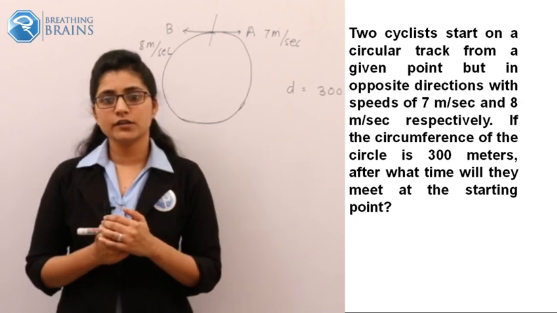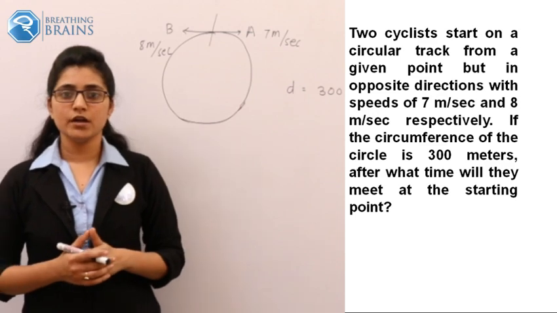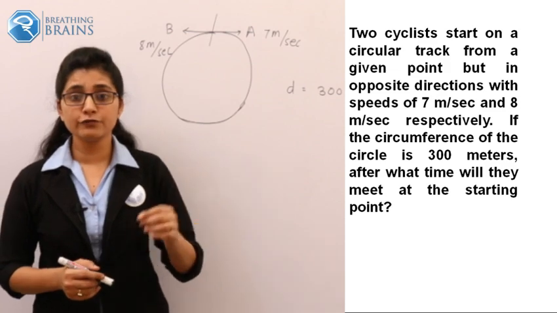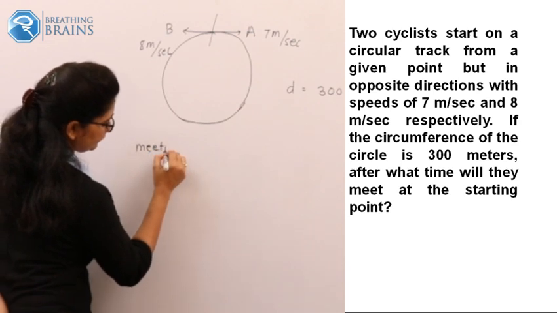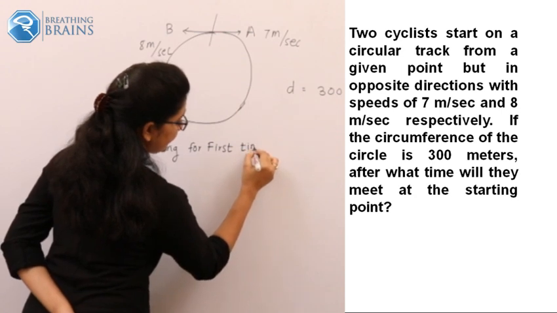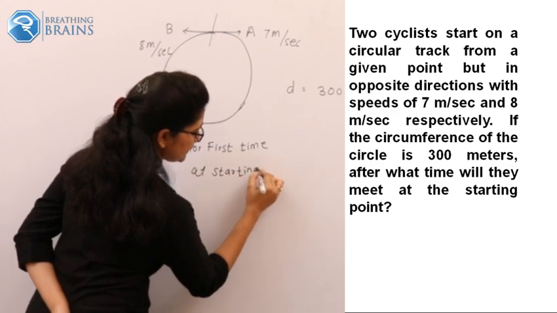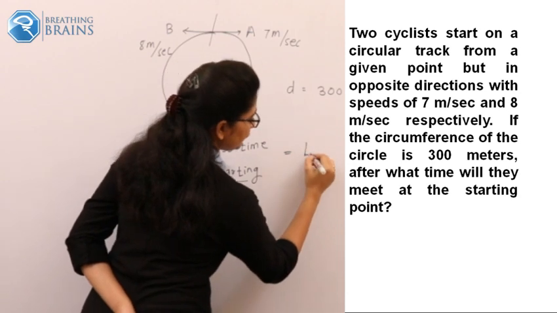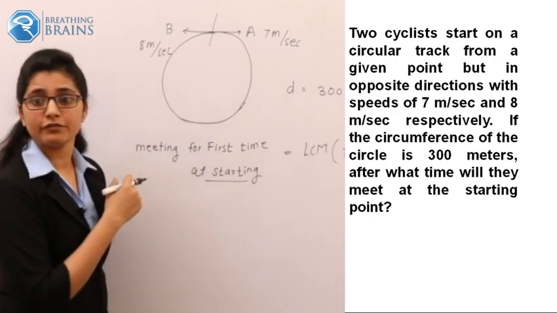If you can recall, this concept was clearly elaborated in our concept videos in the Shikuyaa app. In a circular path, when you have to find out the first time when they are meeting for the first time, and this is very important, at the starting point, this sentence, you have to find out the LCM of TA and TB.